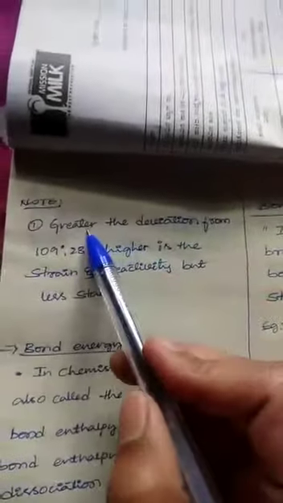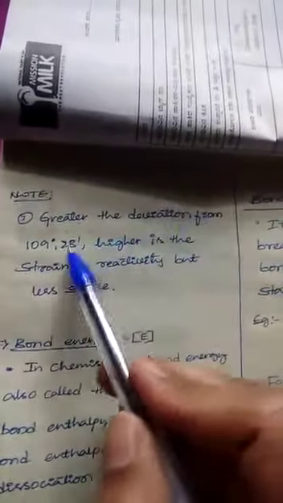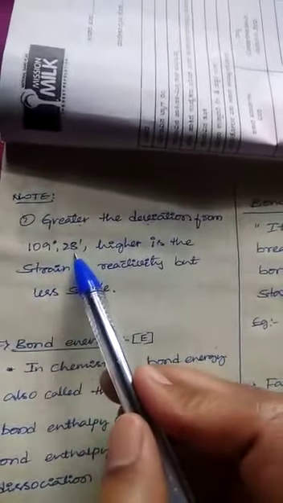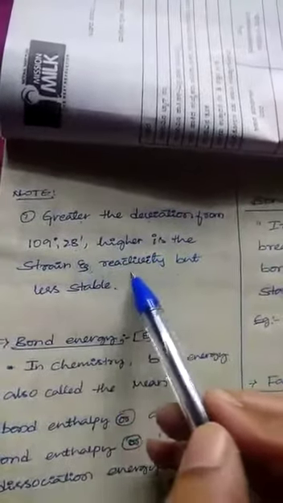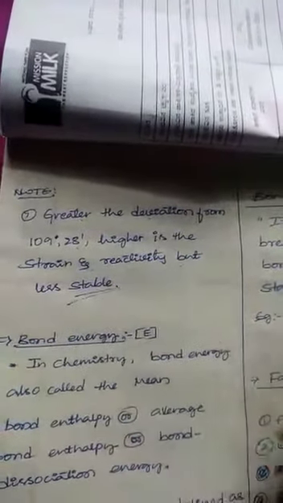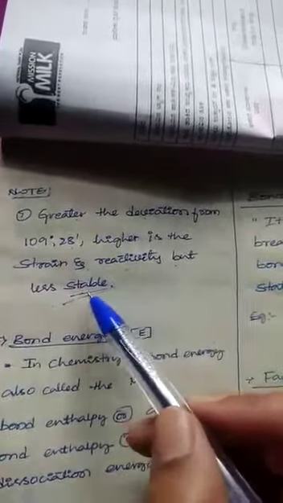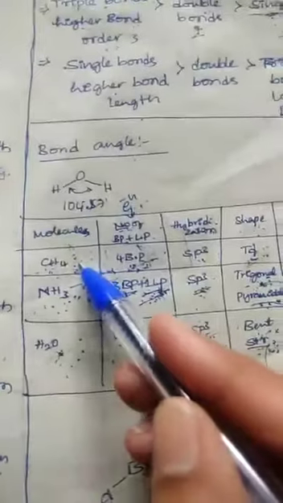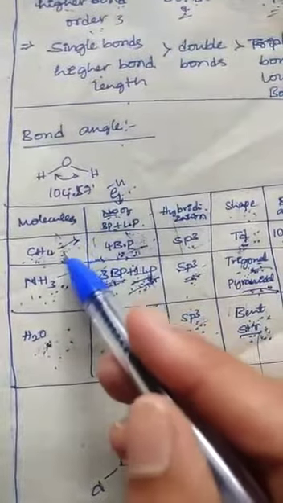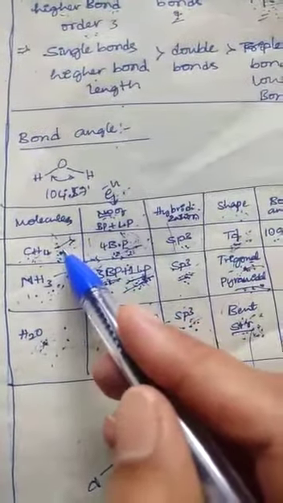Note here: the greater the deviation from 109.28 degrees, the higher the strain and reactivity, but the lower the stability. Look here, such a molecule has higher reactivity but is somewhat unstable.